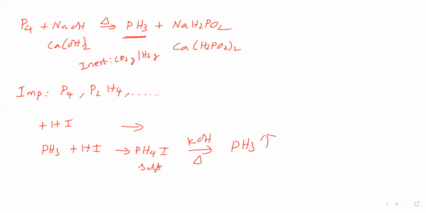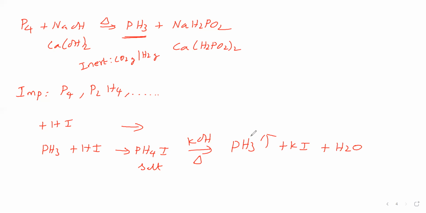Now the phosphonium iodide salt is in solid state. To this add potassium hydroxide and heat. It decomposes to give phosphine gas. So you collect this phosphine gas. The remaining potassium and iodine become potassium iodide, and water is formed. So we have got phosphine gas, phosphine vapors. This phosphine vapor does not contain impurities, therefore it is the pure form of phosphine.